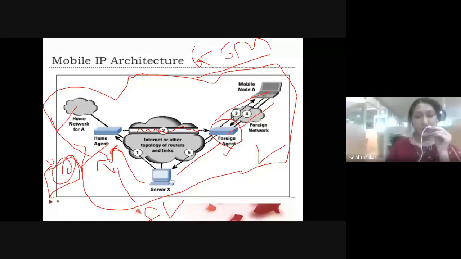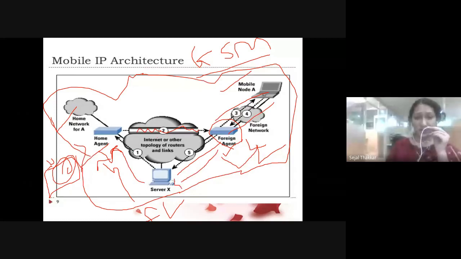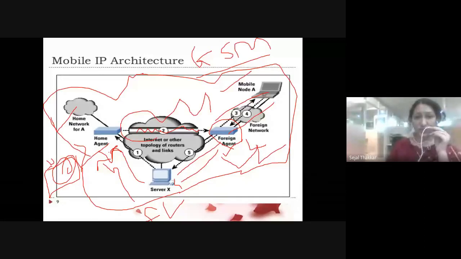So what are her parents going to do? They'll send that packet to the resort manager of that particular place, Goa, and that resort manager will send that packet to Riva. Riva will sign and give it back to that resort manager, and the resort manager will send that packet back to the server, or me. So through this tunnel, everything is going to pass, right? So the home agent has to communicate with the foreign agent before sending a packet to the foreign network. There are two agents you have to remember: the foreign agent and the home agent, right?